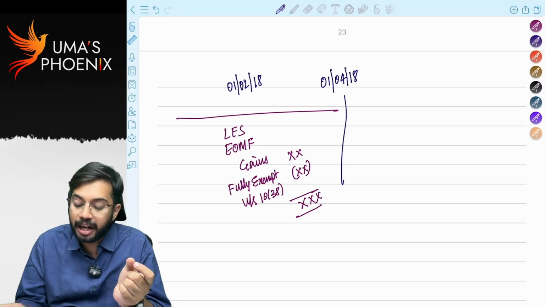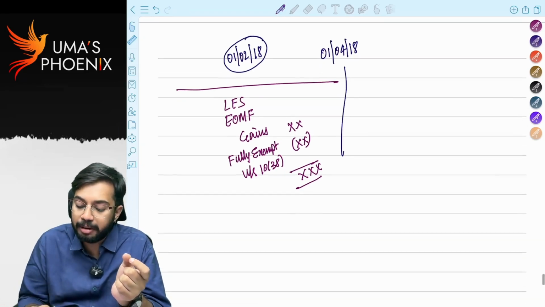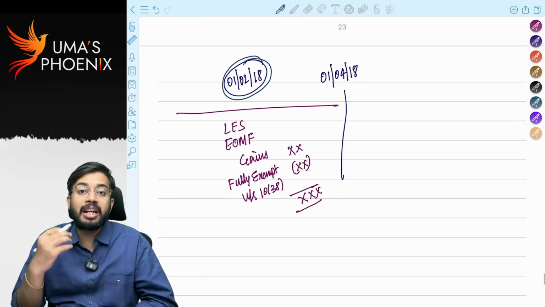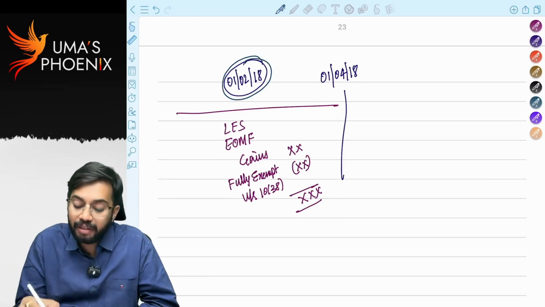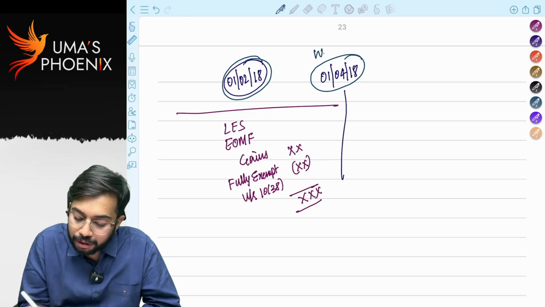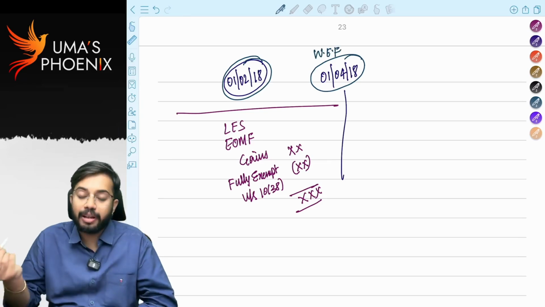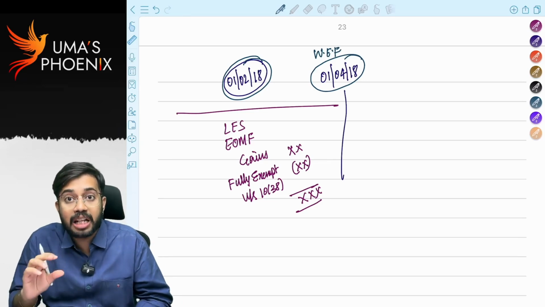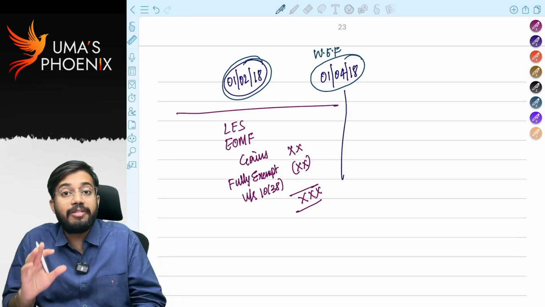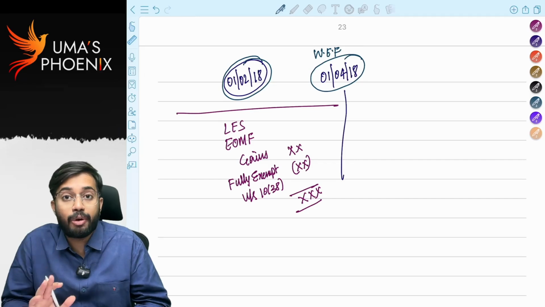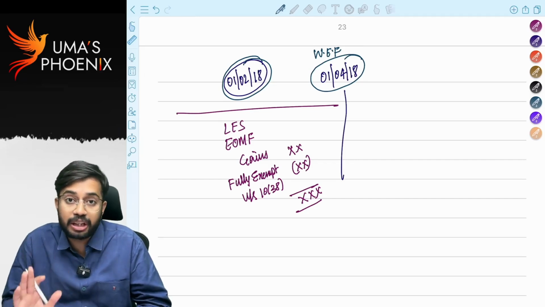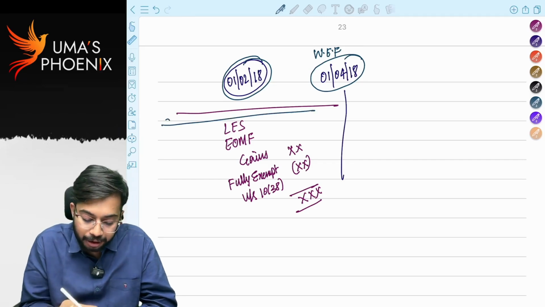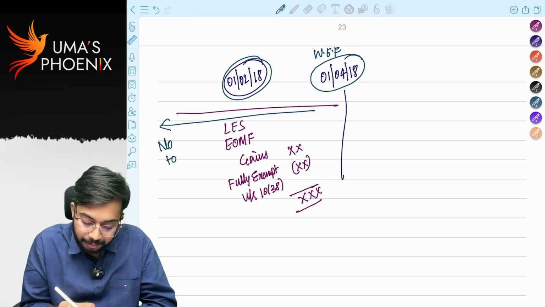However, in the 2018-19 budget, on 1st February 2018, the Finance Minister announced that with effect from 1st April 2018, there will be tax on transfer of listed equity shares, equity oriented mutual fund units and business trust units. Before 1st April 2018, there is no tax, right?